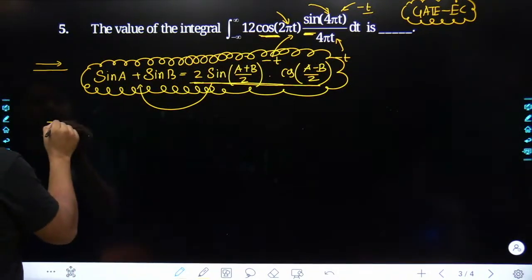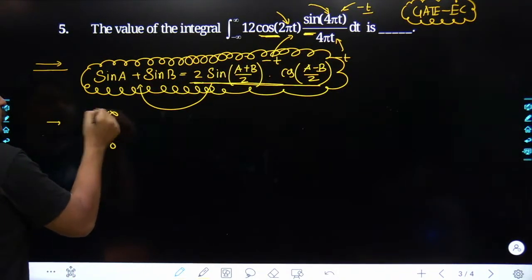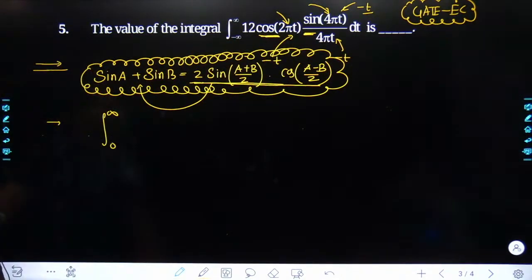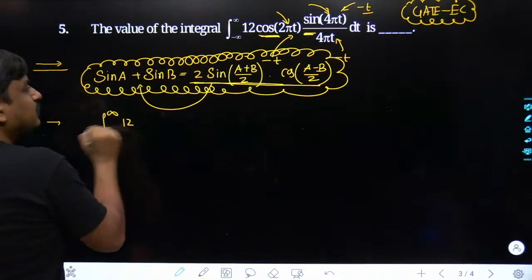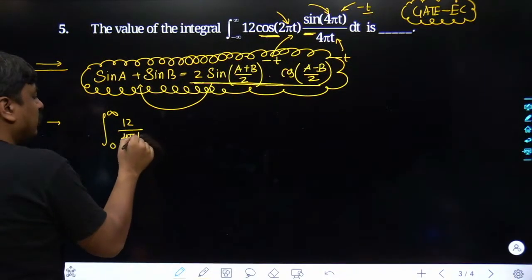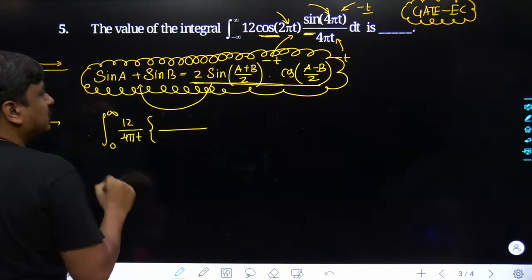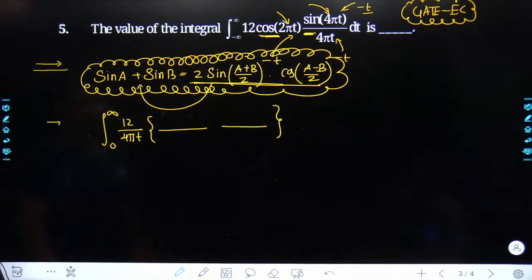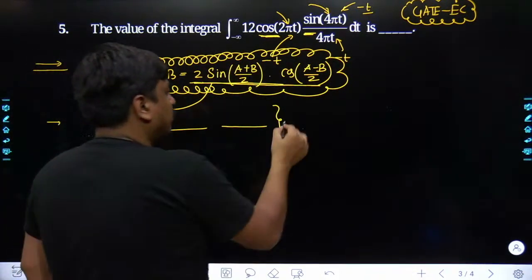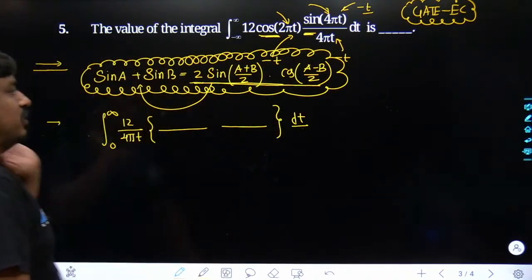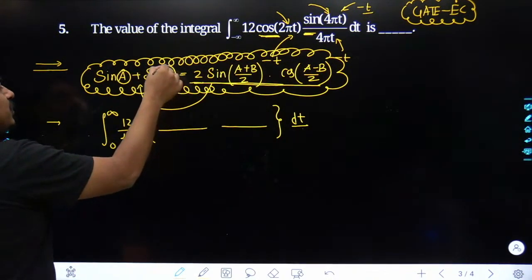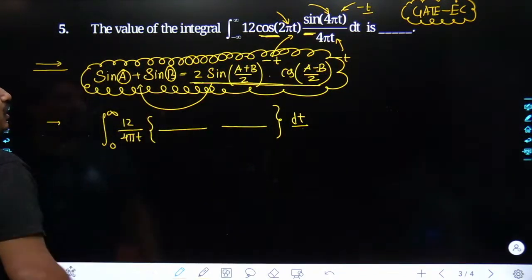So what had happened over here, integration would still be taken from 0 to infinity. The 2 which has come out has been consumed with its multiplication. 6 would remain as it is. 4 pi t, no sir, we are not going to touch at all. But here we would have the sum between sin a as well as sin b, and at the end of the day, there would be the integration over t. Yes sir, agreeing. I don't find that any student would have any sort of doubt till this point. So let me focus on the value of a and the value of b. Once you are able to calculate the value of a and b, half of the battle is done.